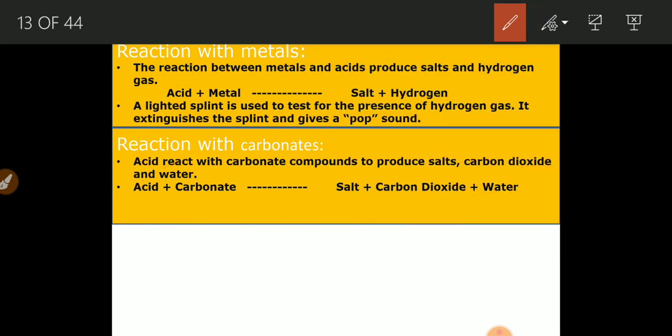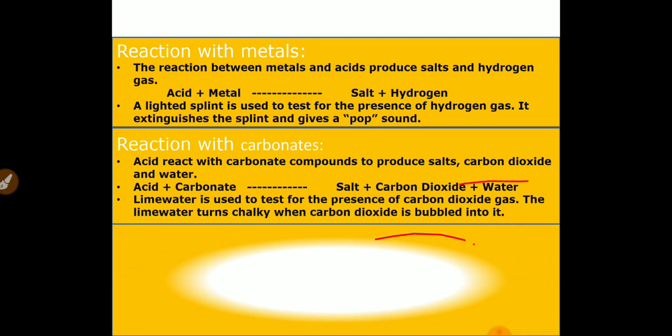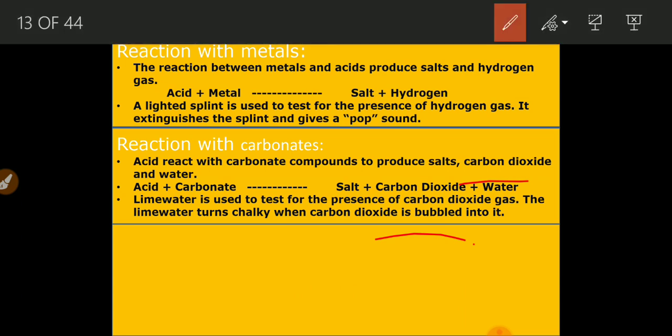This is the next property, that is reaction with carbonates. You can see one example mentioned here, that acid and carbonates react to give salt, carbon dioxide and water. Lime water is used to test the presence of carbon dioxide gas. The lime water turns chalky when carbon dioxide is bubbled in it. Again the question is how the carbon dioxide can be tested. Bubbles will come out, but the gas doesn't have color, so you cannot say that this is the carbon dioxide gas, but we have a test.